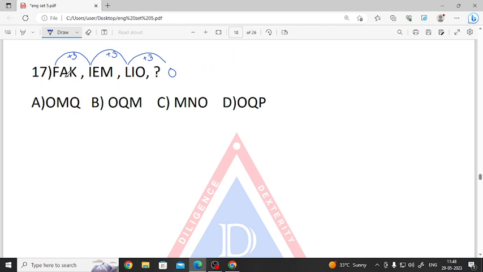Okay. Then A goes to E, plus 4. E goes to I, again plus 4. So I should go with plus 4, that is M. And if we see, no other option starts with OM except A, so the answer should be A.